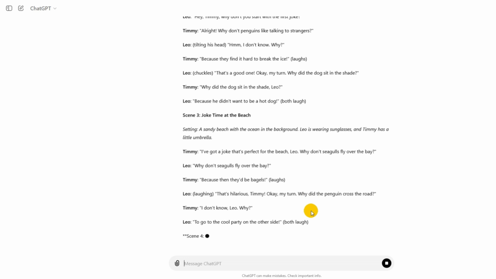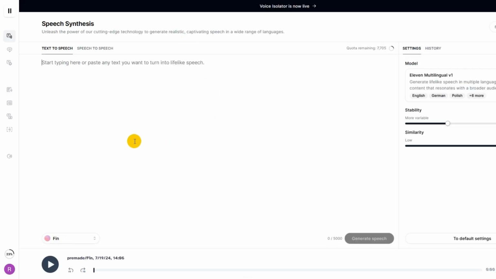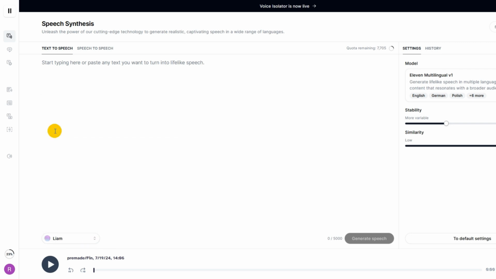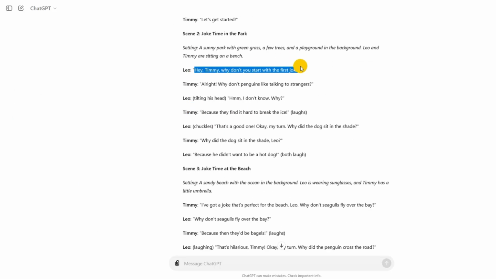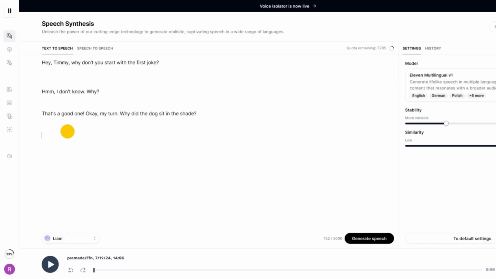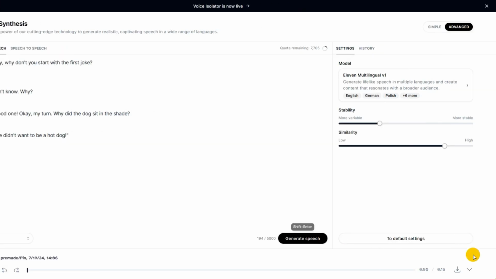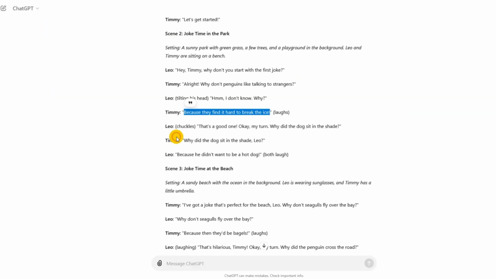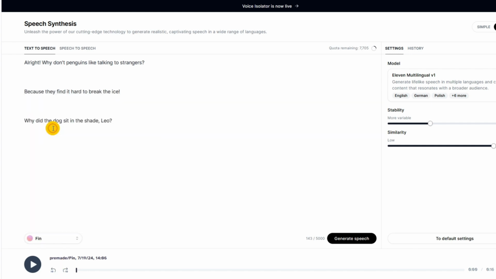The next part is the voiceover. For the voiceover, today I'm using 11 Labs. On this website, I'll first select a voice for our first character, the dog named Leo. I'll copy and paste Leo's dialogues one by one, leaving spaces between them so it's easier to trim the audio during editing. When the entire script is ready, I'll simply click on Generate Speech here to create the audio and then download it from here. And using the same process, I'll select a different voice for the other character and generate its voiceover.